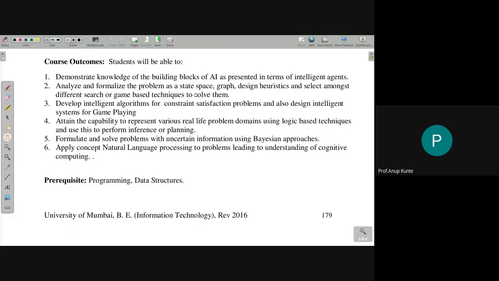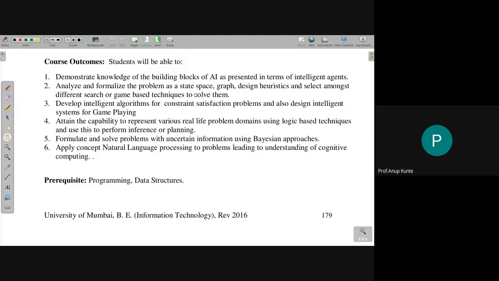So we can think of an AI intelligent agent as an analysis of that particular problem. And when it comes to writing a solution for that, we can develop a problem representation in different ways. In outcome number 2, we were talking about state space based representation. So state space is a representation of a solution. So we are representing our solution to the intelligent agent in terms of state space.